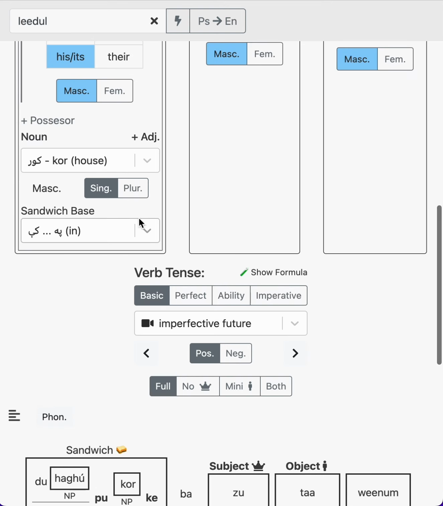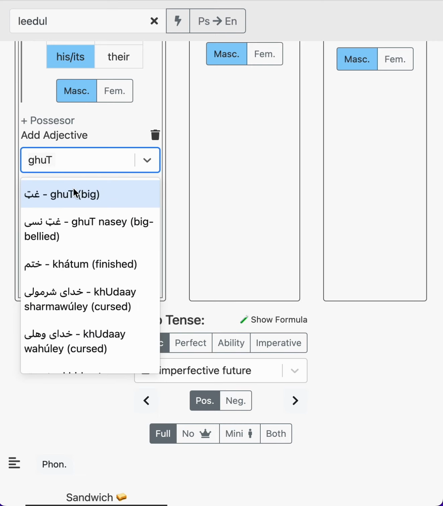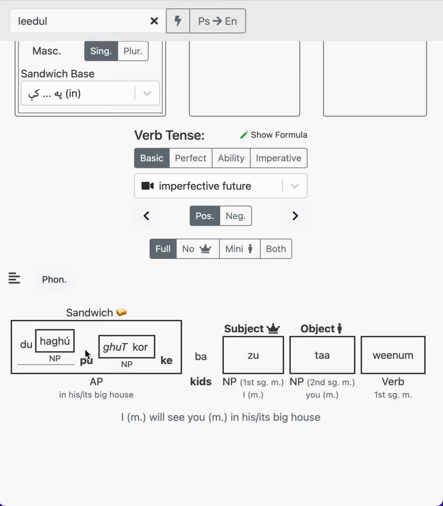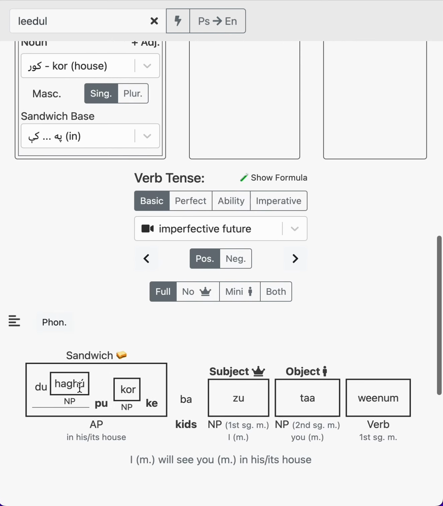You could say in his big house. Let's say in his rat. I'll see you in his big house. Dahara parat korki bazatawinam. That's a whole bunch of words, but it's one block. Let's take out the adjective for now.